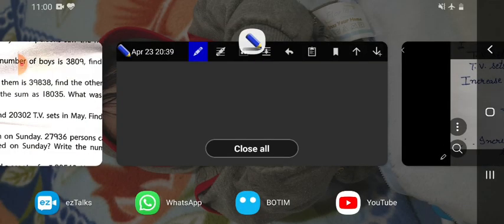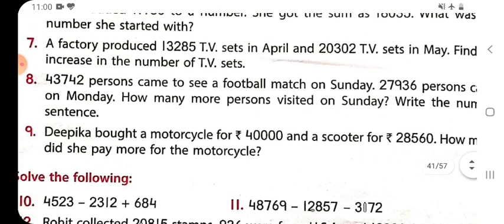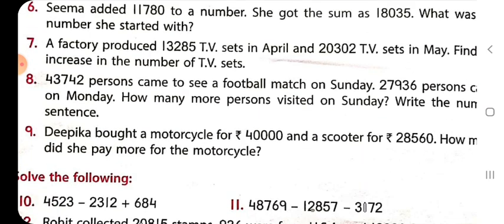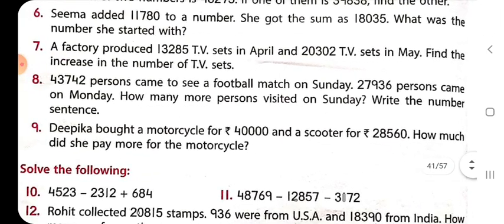Moving to the next, question number 8. 43,742 persons came to see a football match on Sunday. 27,936 persons came on Monday.